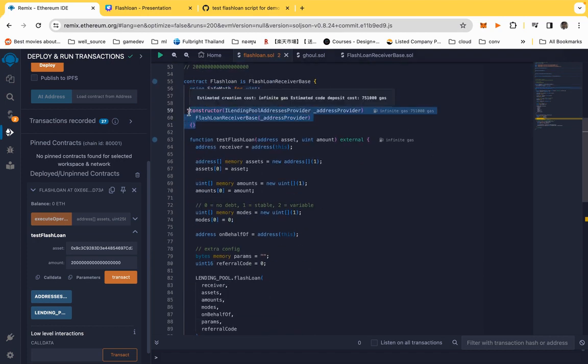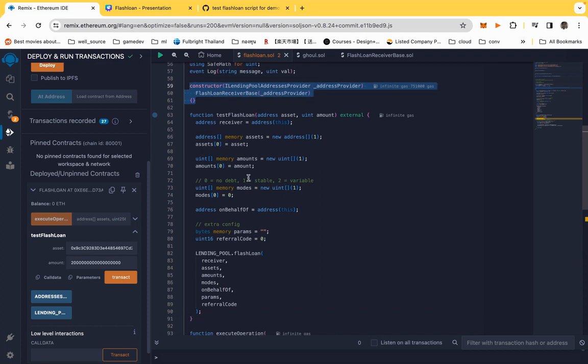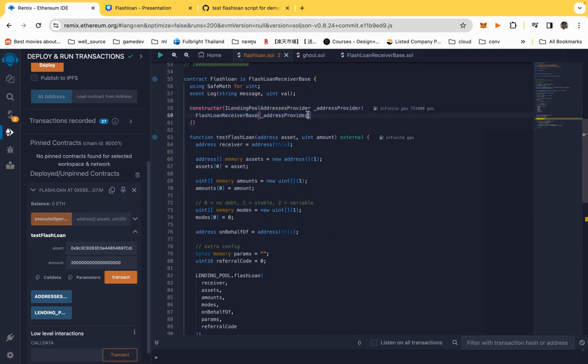This is like the initial function, or the function that is going to trigger the first time we run this contract. So we're going to give them the address of the provider of Aave. You can get this address from the Aave documentation.